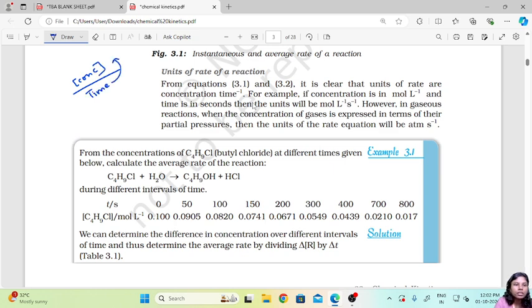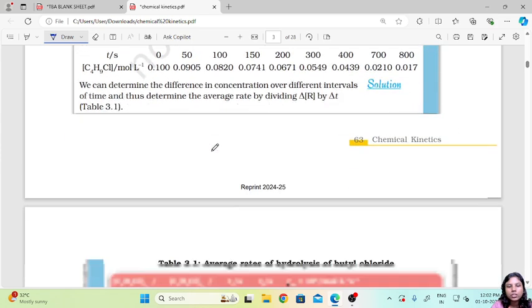So if the concentration is in mole liter inverse and the time is in seconds, then the units will be mole liter inverse second inverse. However, when we talk about the concentration of gases, we express it in terms of partial pressures. So in that case, the rate will be in atmospheres second inverse.